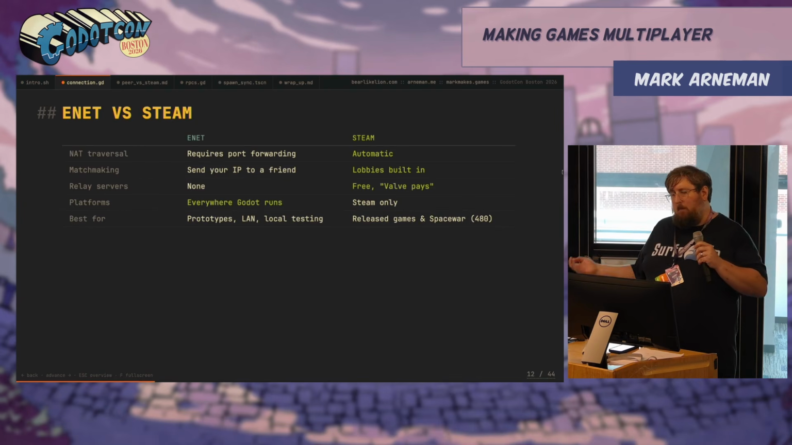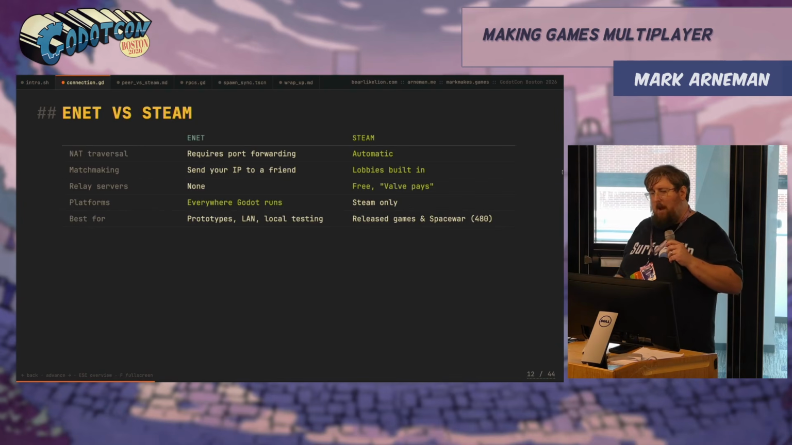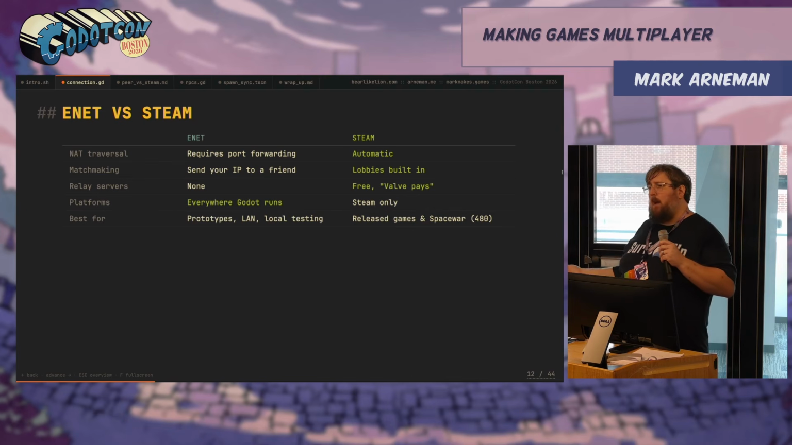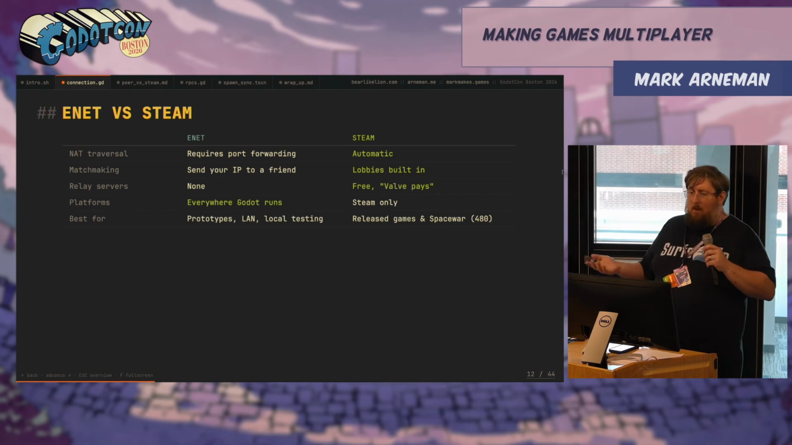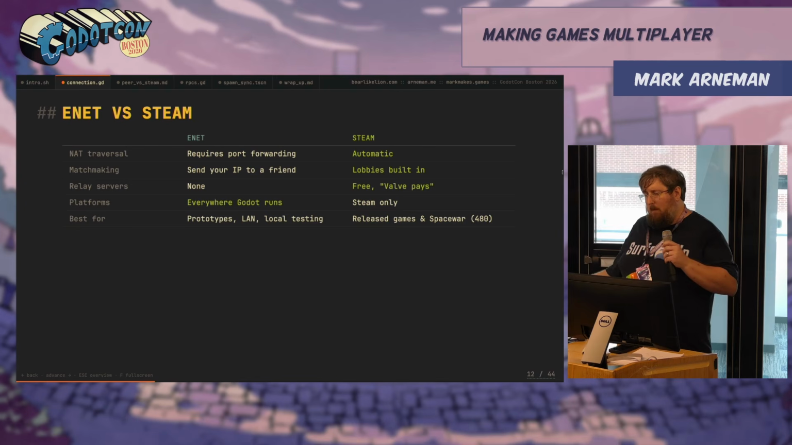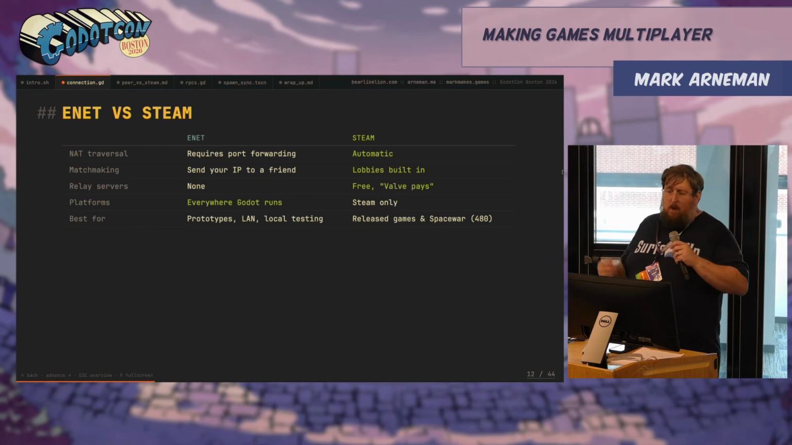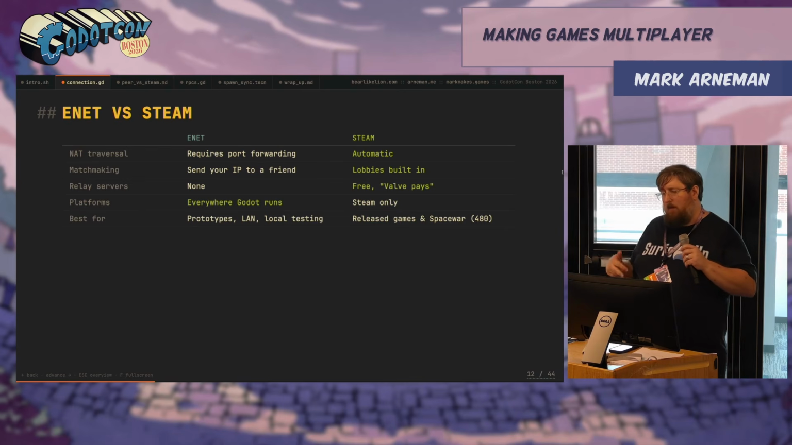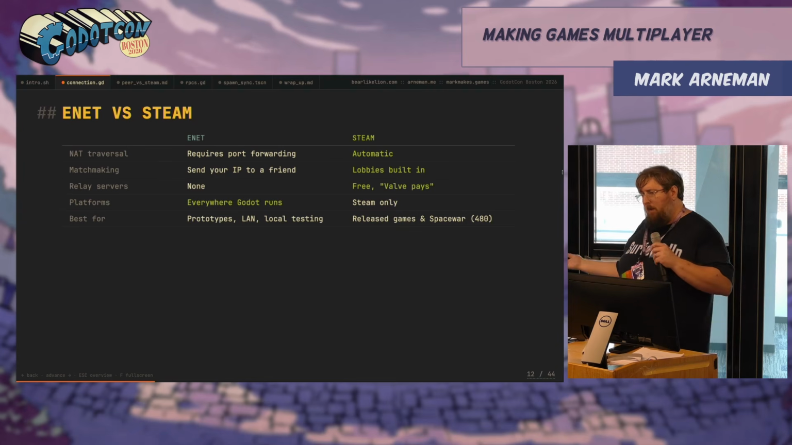Comparing eNet and Steam, eNet requires you to forward a port, send your IP to a friend, but it runs everywhere Godot can run. It is great for prototyping or testing locally on one machine. With Steam, it automatically traverses the NAT, lobbies are built in, it's free besides what you're paying to Valve, and it's Steam only. It's great for release games and Space War. In most of my production games, I run both. So I can test eNet locally, play with myself, or Steam to play with a friend.